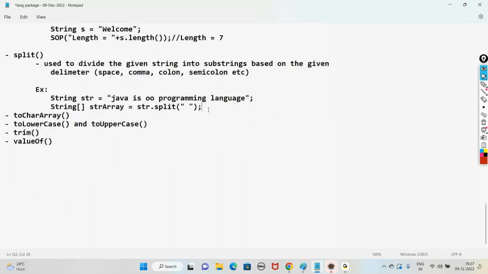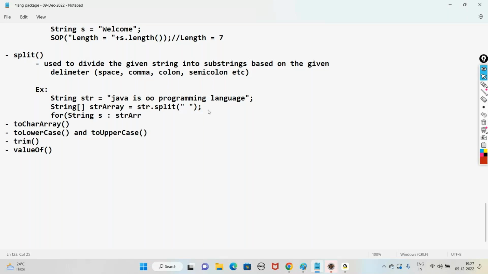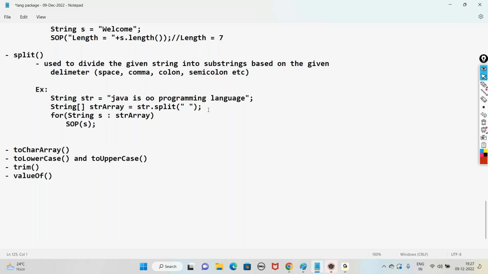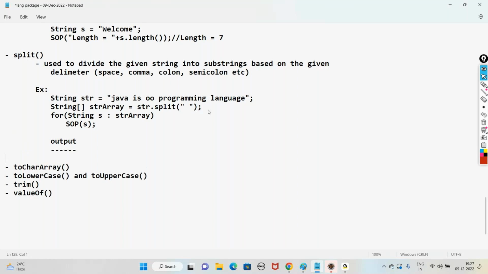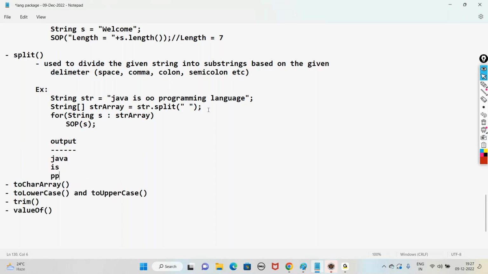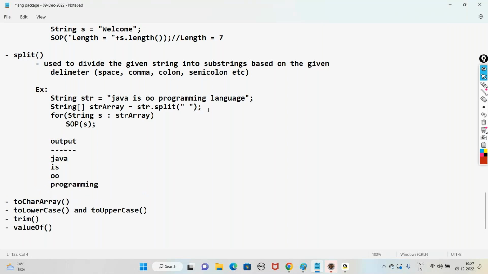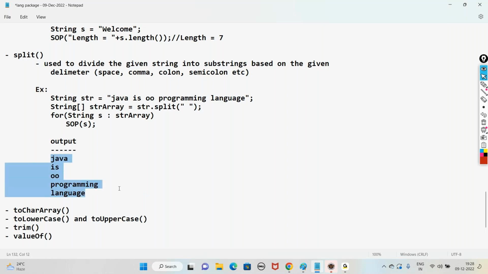If you traverse your str array with a for loop like for string s : str array, this for loop will repeat 5 times. Now if you print the value of s, the output will be Java, is, our, programming, language. So these 5 substrings we get here.